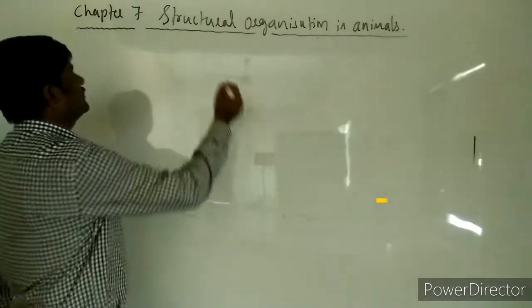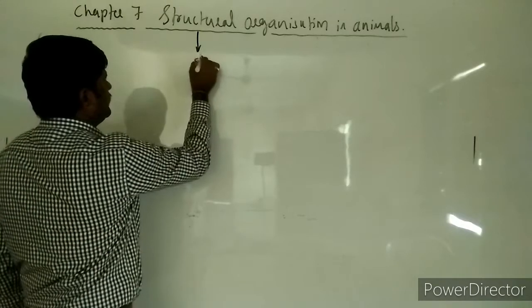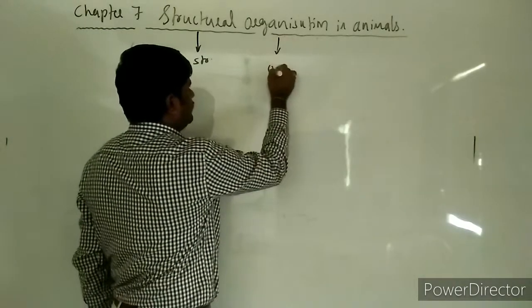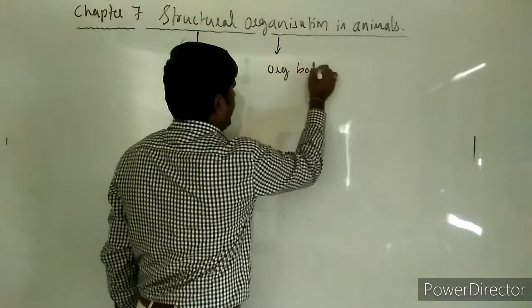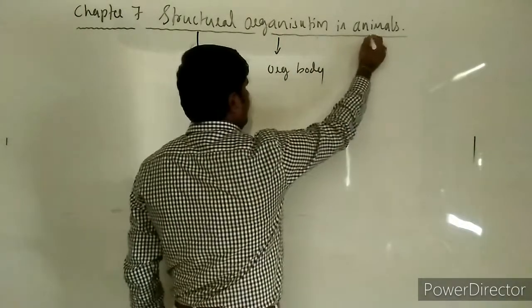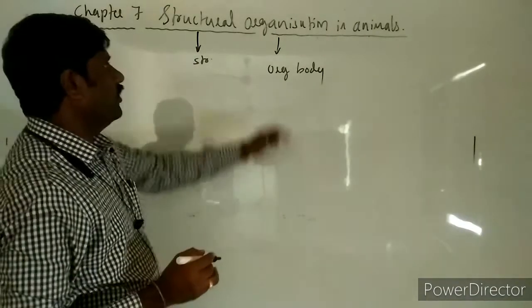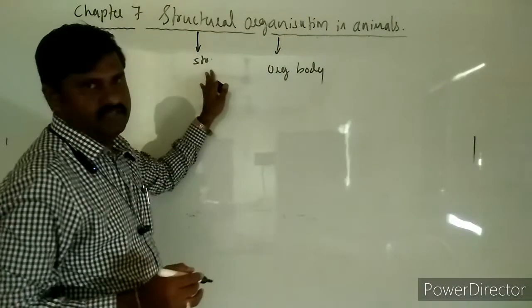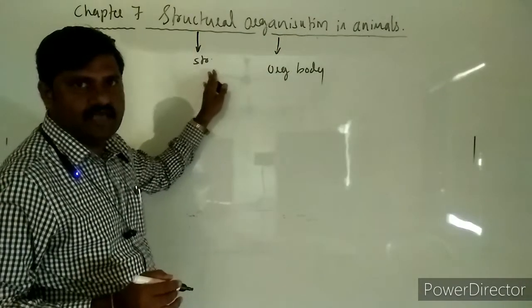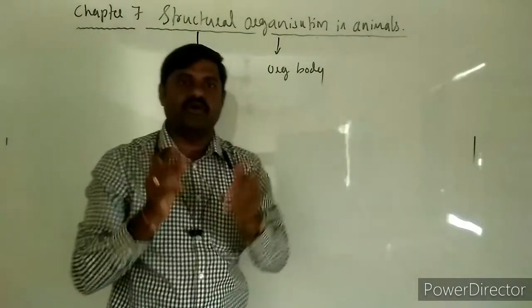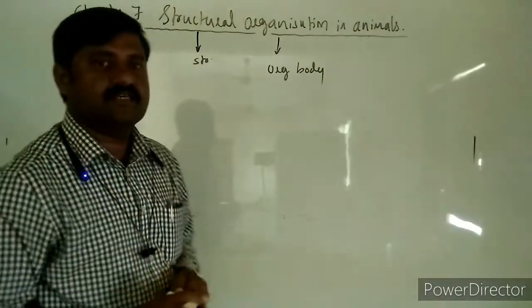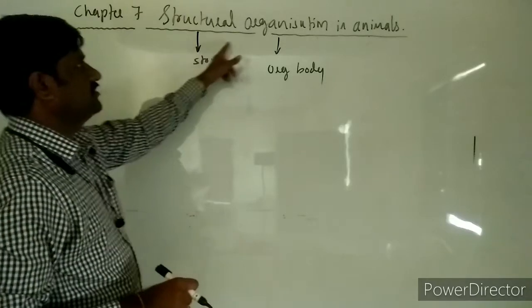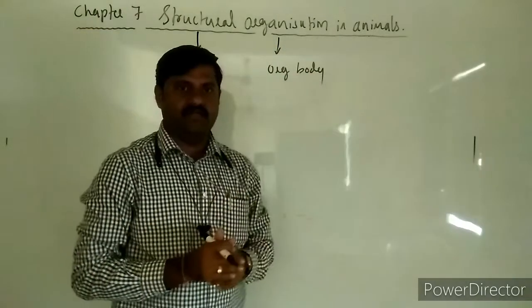As the name suggests, structural means it is related to structure: the organization of the body of the organisms, especially animals. What structure organizes to form the organism's body? This is the topic we are studying now, and that is nothing but structural organization in animals.